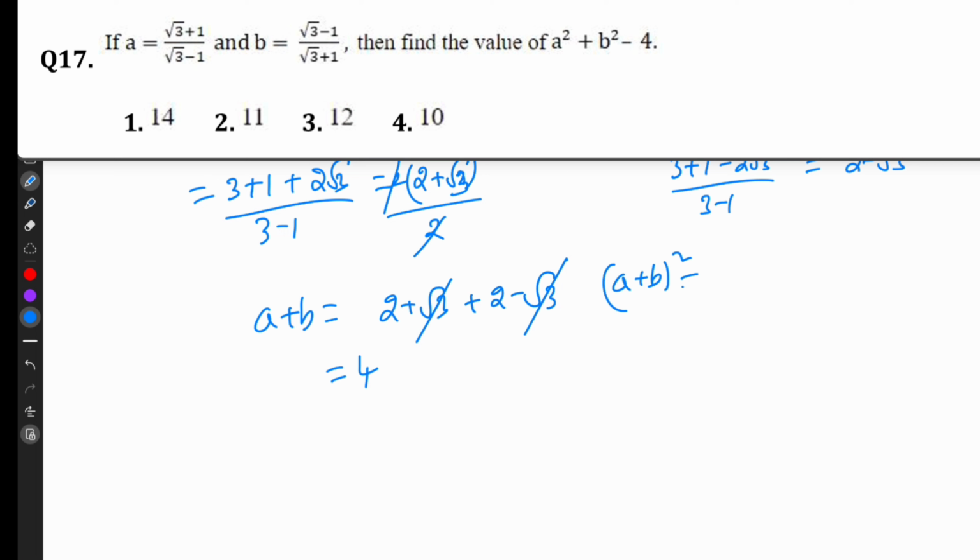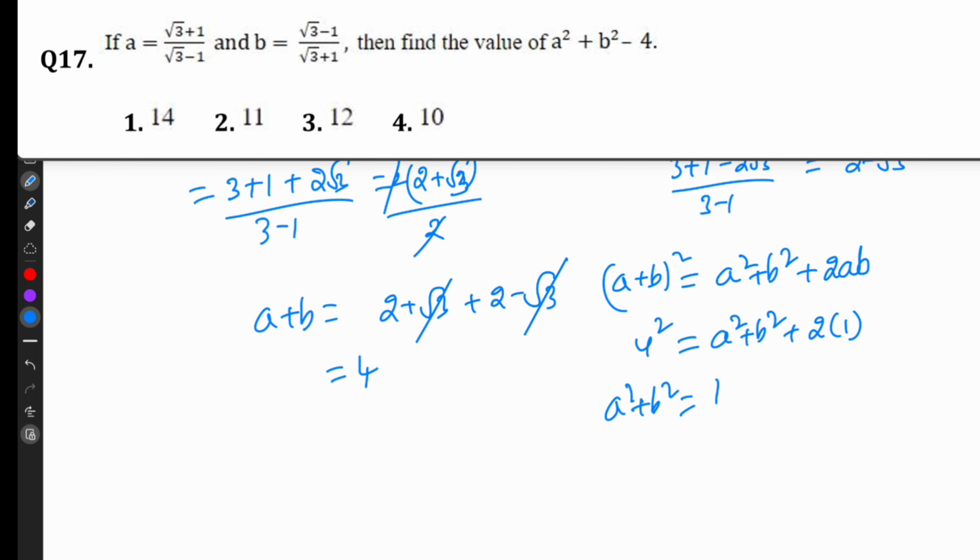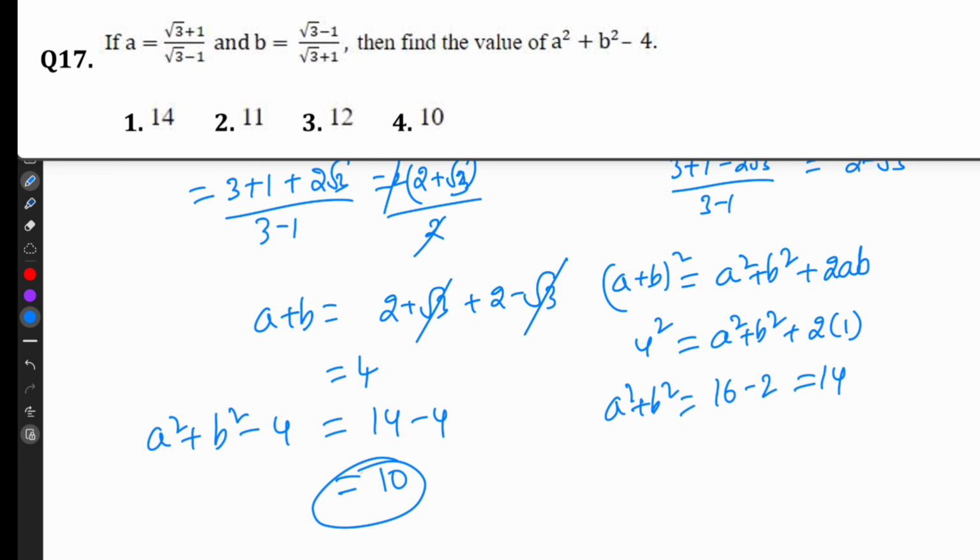a plus b whole square equal to a square plus b square plus 2ab. a plus b whole square means 4 square. a square plus b square we don't know. So a square plus b square, 2 into ab means 2 into these values. So it will become 1 only. So a square plus b square equal to 16 minus 2, that is 14. a square plus b square minus 4 equal to, substitute these values, 14 minus 4, 10 is the answer.